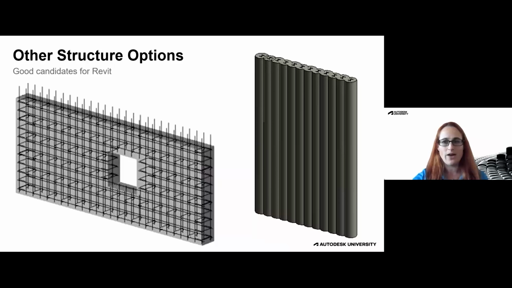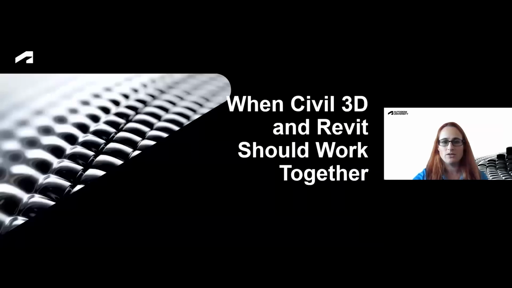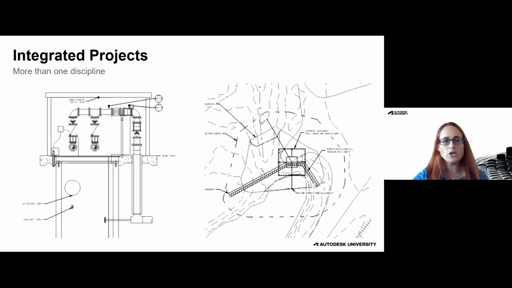Okay, so that brings us to places where the two programs really do better in conjunction with one another. There are portions of the scope that are better in one or the other, and it just makes sense to use both. So we're using the term integrated project to discuss these sorts of projects where a portion of the scope is in Civil 3D and a portion in Revit, and there are a couple of things you have to decide as you go along in the project.